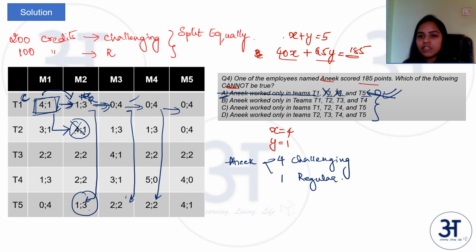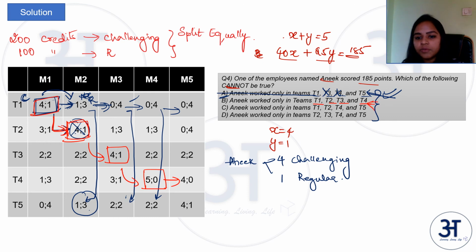First option. Let us also check other options and see what is happening with the other options. Let us move to option 2. He worked in team 1, team 2, team 3 and team 4. Is it possible that he worked in all these 4 teams? So it is possible. If he is in team 1 in month 1, he can easily shift to team 2, right, during that shuffling. So once he is in team 2, again it is easy for him to shift to team 3. It is also possible for him to shift to team 4, and from then on he can stay in team 4 for other projects. So this is a possibility, right?